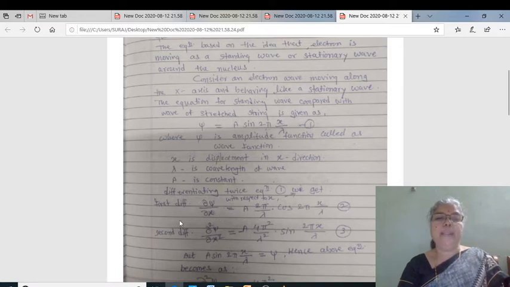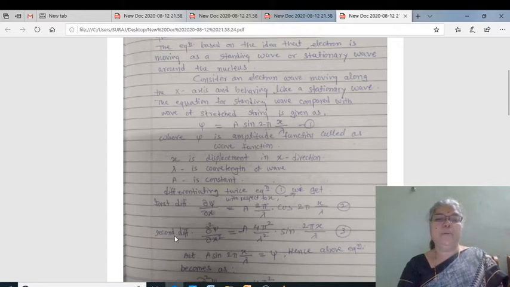The second differentiation: dou square psi by dou x square is equal to minus a into 4 pi square upon lambda square into sine 2 pi x by lambda, and let it be our equation number 3.